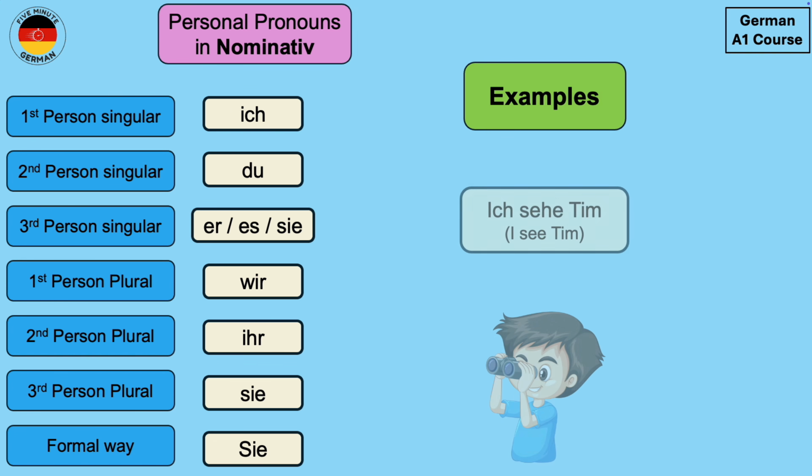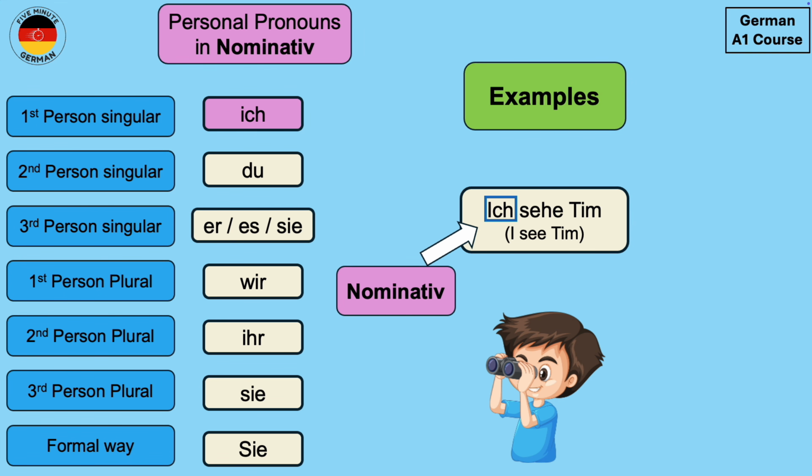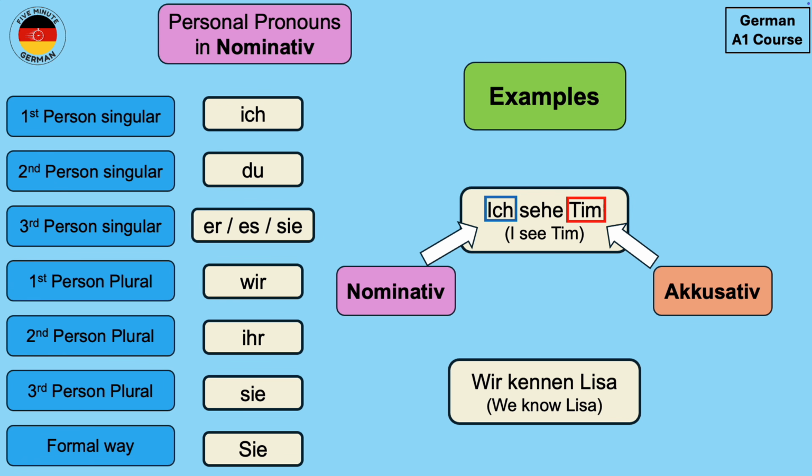So an example is ich sehe Tim. I see Tim. Now in this example, ich is the nominative personal pronoun, which is also the subject, and Tim is the accusative or object. Another example is wir kennen Lisa. We know Lisa. So in this example, wir is the nominative personal pronoun and Lisa is the accusative or object. Now both Tim and Lisa over here are proper nouns because we have used the names of these people.